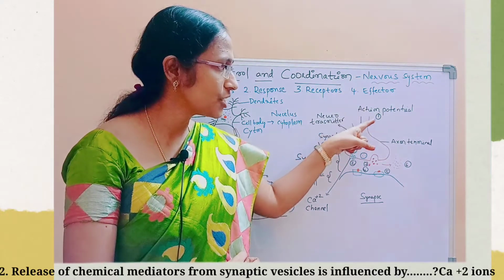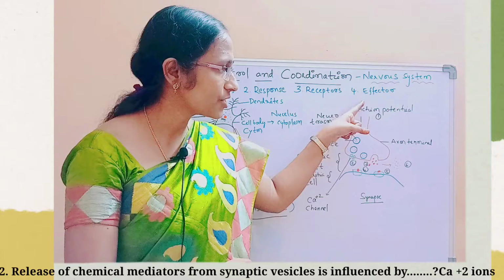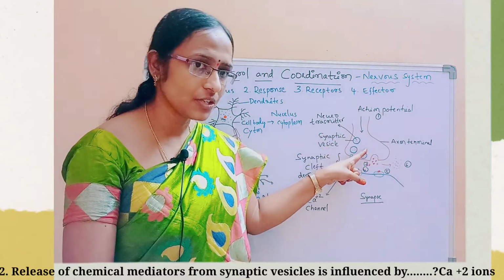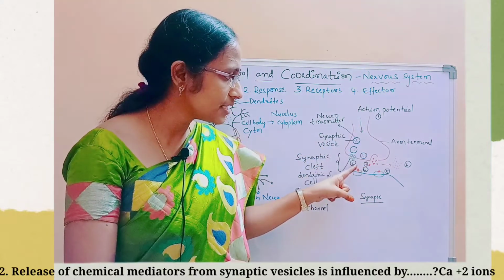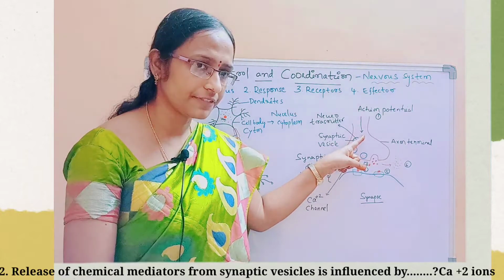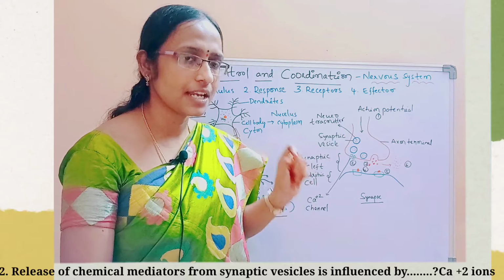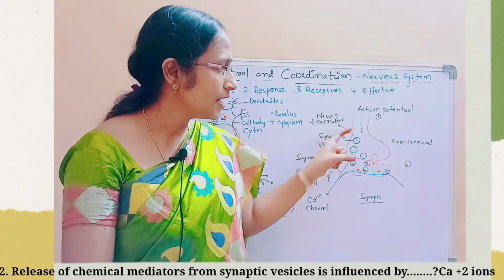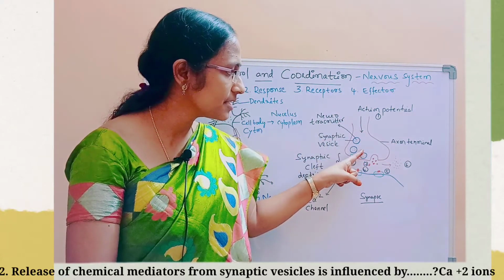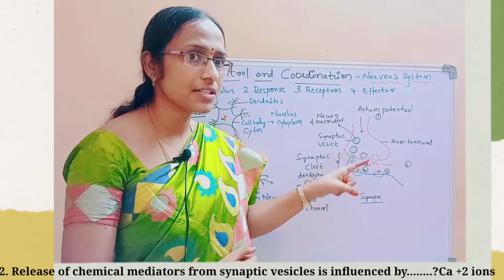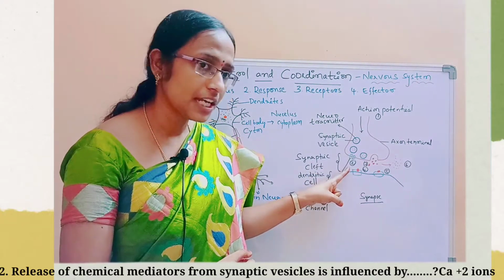The action potential, I have given number 1. So the action potential is coming into the first neuron. This neuron is present before the synaptic cleft, hence it is called the presynaptic nerve cell or presynaptic neuron. Once the action potential comes inside, what is the second step? Here you can see number 2.